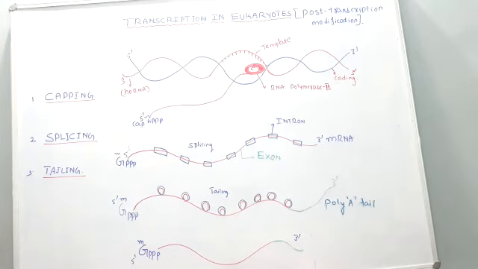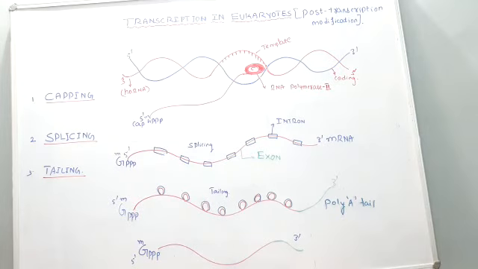So here what is happening? On the 5' end of the messenger RNA, methyl guanosine triphosphate nucleotides are added. Hence this step is called capping. And this step is not followed in the prokaryotes. This step is followed only in the eukaryotes. Understood? So on the 5' end, methyl guanosine triphosphate nucleotides are added, hence this step is called capping, to give the extra stability.